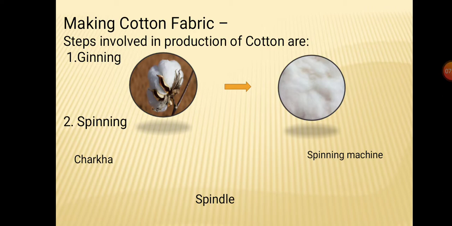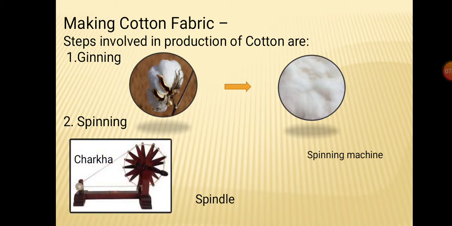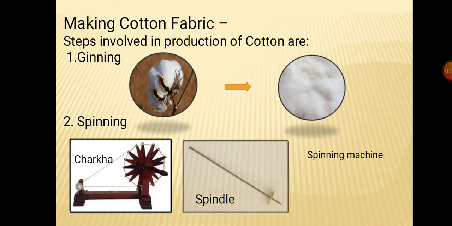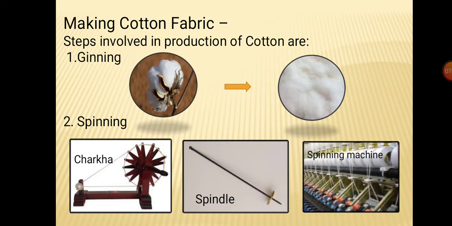Okay, so this spinning is done in various ways. In olden times it was done by hand. Manually, it can be done by two tools: the charkha and the spindle. By using these two tools, it is prepared by hand, manually. But nowadays it is done in factories using a machine called a spinning machine.